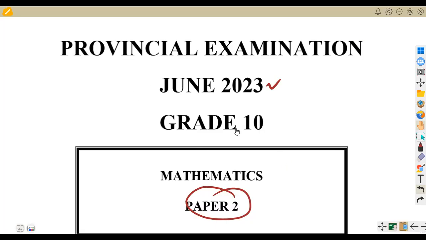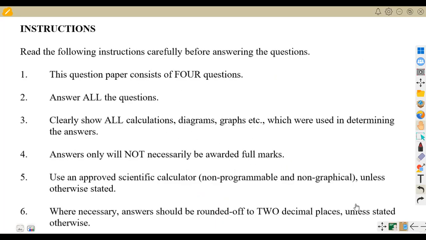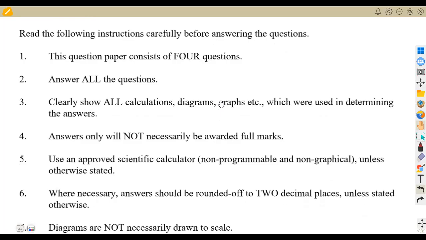You're supposed to be very careful, read your instructions to understand every piece of information that you are given here. You must answer all the questions and clearly show all calculations, diagrams, graphs, etc. used in determining the answer. So whatever you use, you must show it properly and clearly.